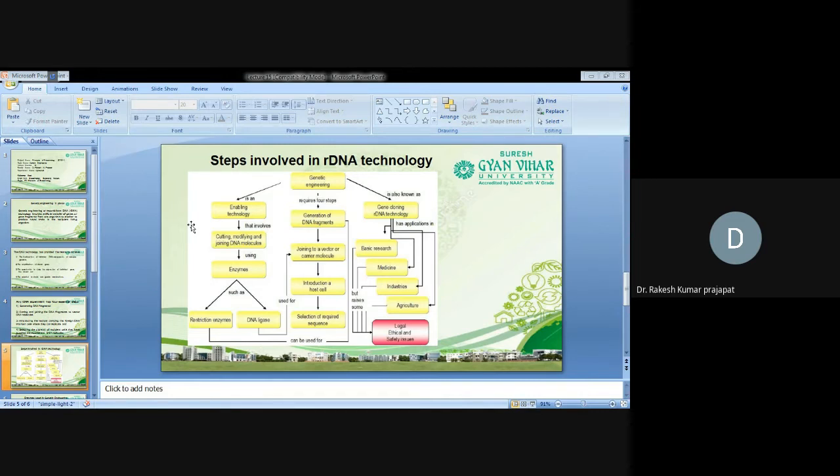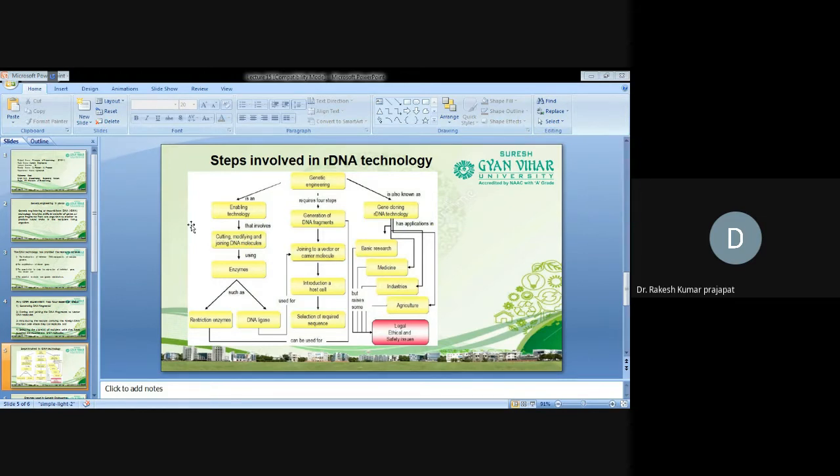So we are not going to deal with them in detail. But here you have to just remember that in genetic engineering we have to follow the steps. First, we have to identify the gene of choice, the gene of interest that has to be transferred into the host cell. Second, if we want to modify the genes, we have to cut the genes,